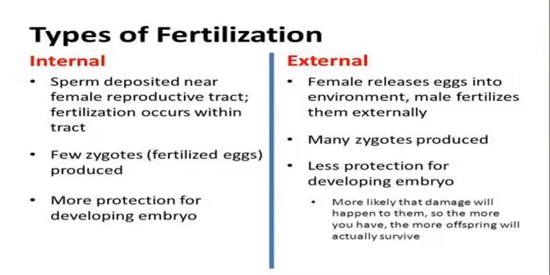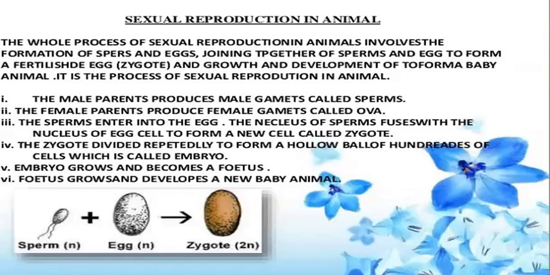In internal fertilization, there is more protection for the growing embryo, which gets its nutrients, etc. from the mother's body. But in external fertilization, there is less protection for the development of the embryo. More damage can take place. The eggs and all can get damaged. Very few offspring will actually survive in the case of external fertilization. Now we go over to sexual reproduction in animals.